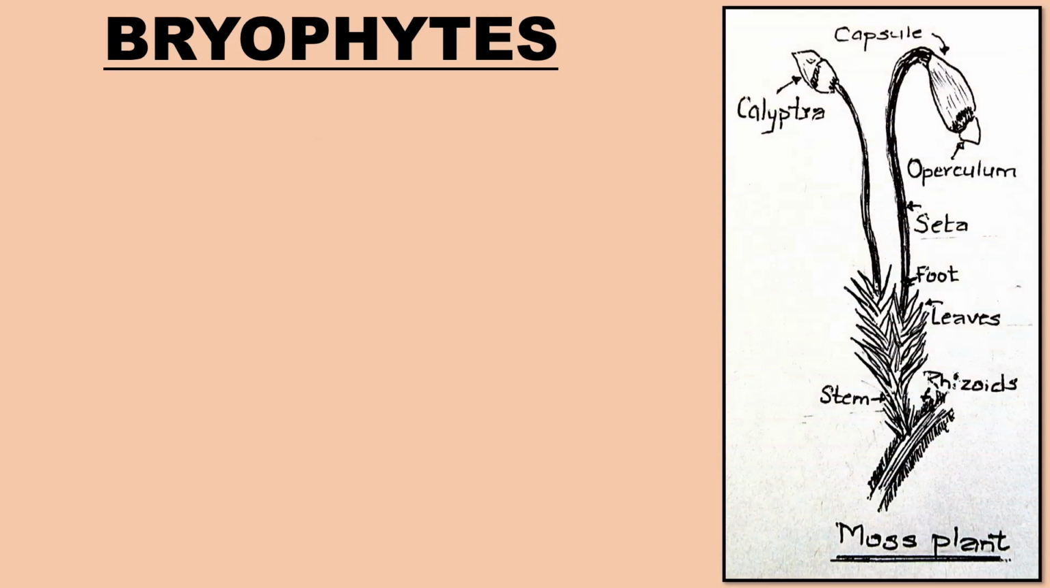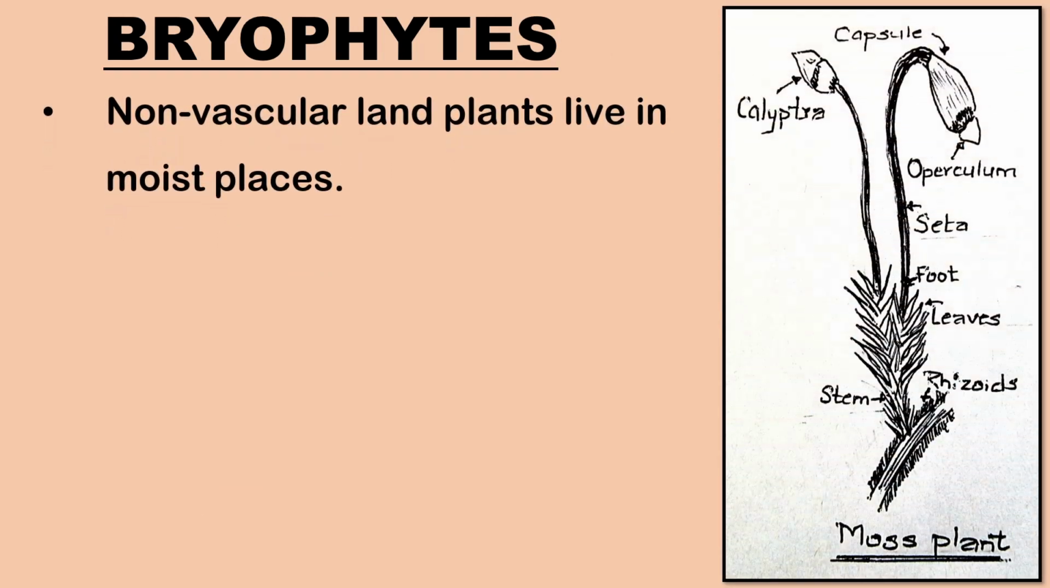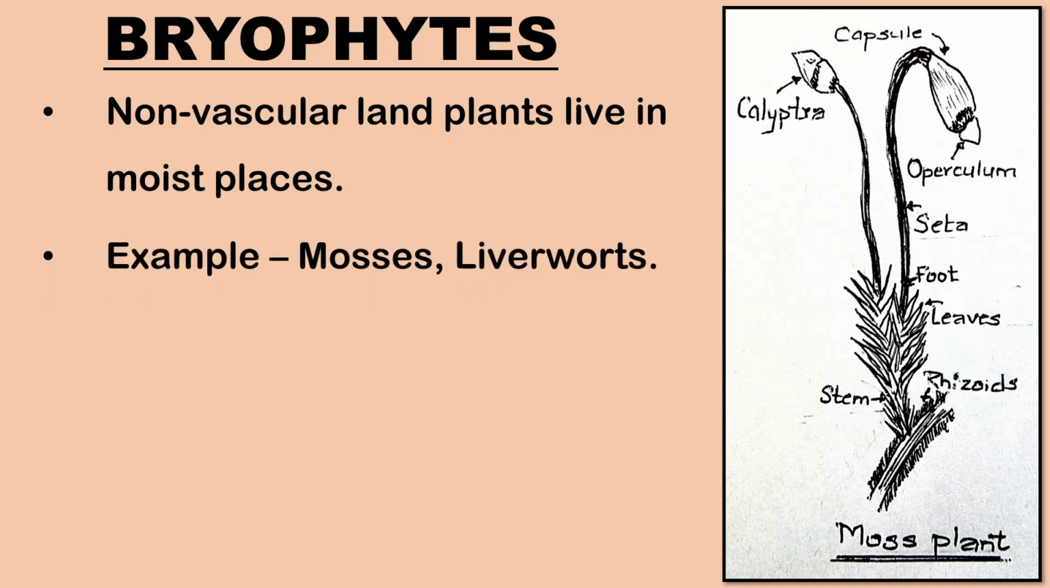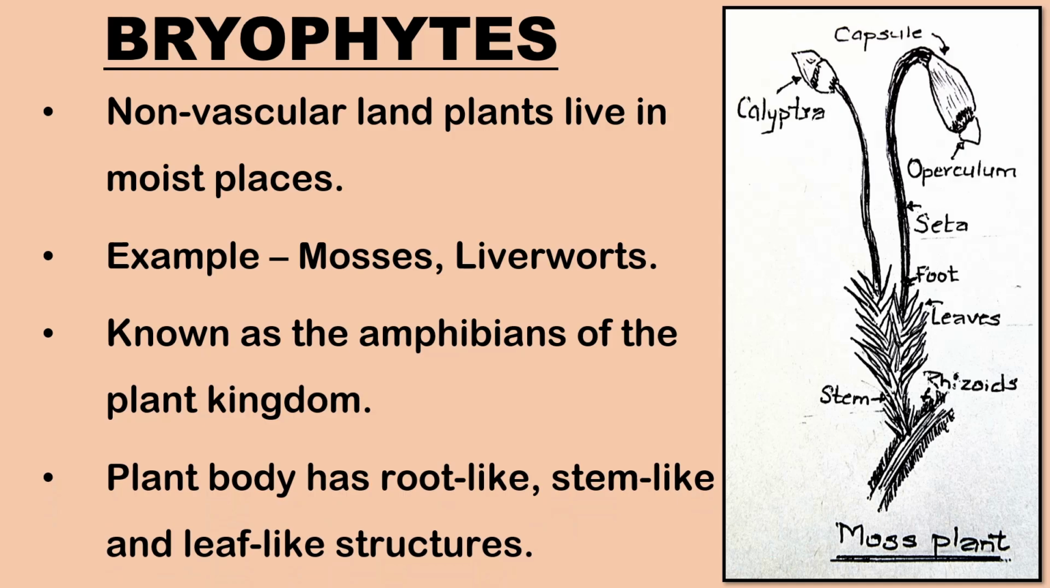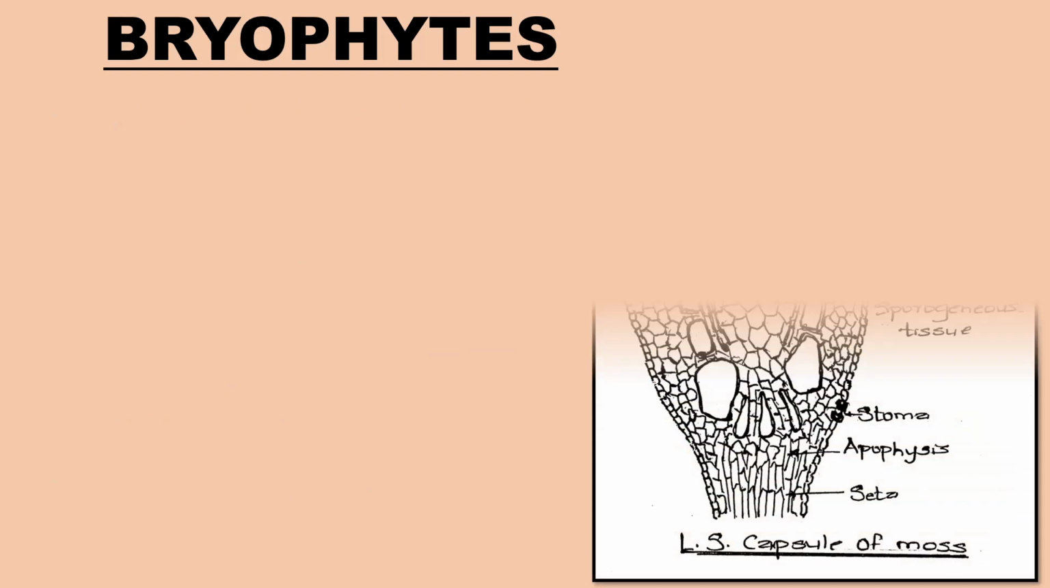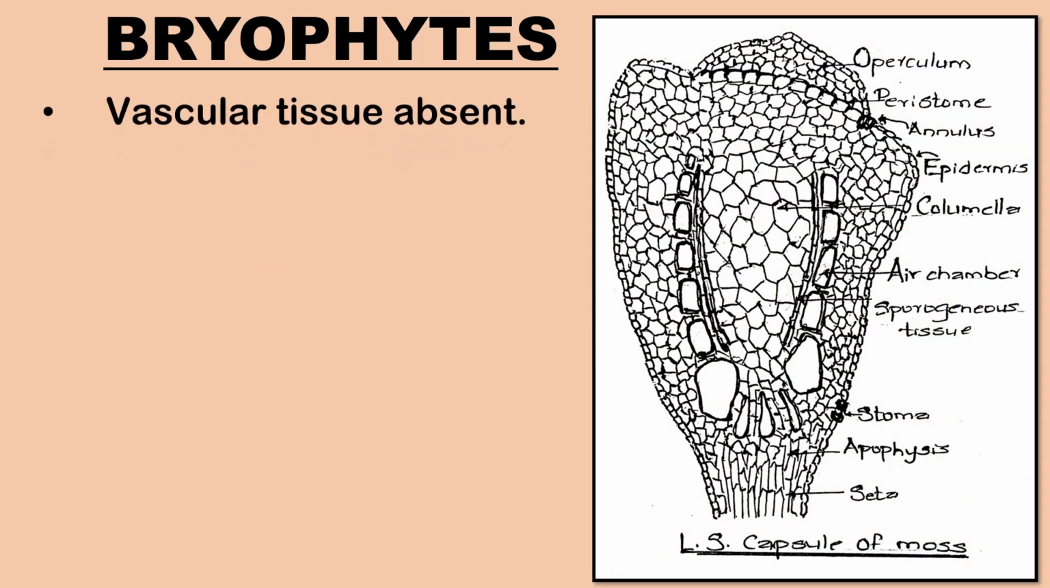Next, let us learn about the bryophytes. Bryophytes include typically non-vascular plants that live in moist or wet, shady places. Examples are mosses and liverworts. They are known as the amphibians of the plant kingdom because they live in soil but are dependent on water for sexual reproduction. The plant body has root-like, stem-like, and leaf-like structures but does not possess vascular tissue.